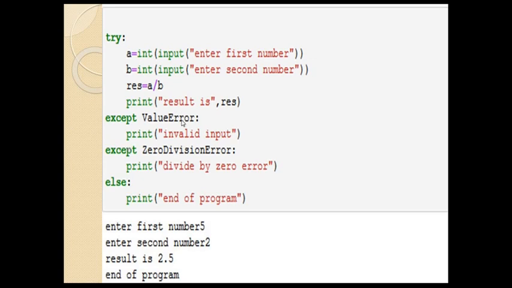One is value error, that means if some value is not correct, that you enter a b c instead of some integer value. And the second except is for zero division error, that means the denominator is providing you value 0, so this error will occur. In this program, as I just enter 5 and 2, no error will come and only the else part will be executed at the end.